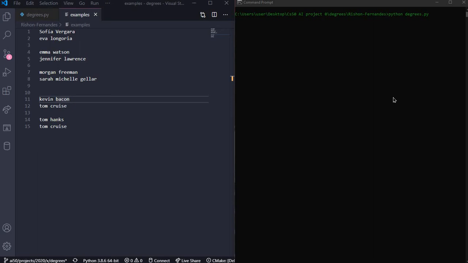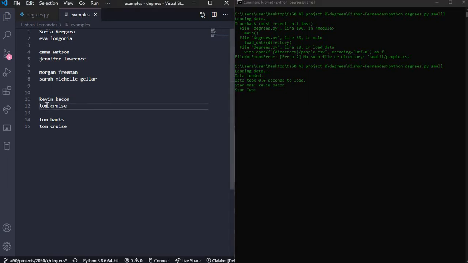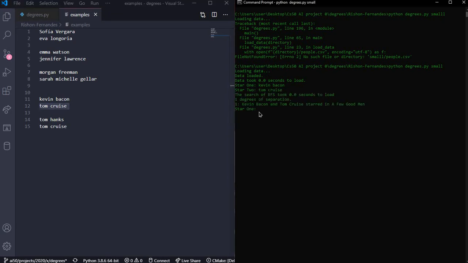AI course called Degrees. So let's begin with the small database. Now data took 0.0 seconds to load and I inputted *1. Let's input *2. And the search of BFS took 0.0 seconds to load, 1 degrees of separation. Kevin Bacon and Tom Cruise starred in A Few Good Men.